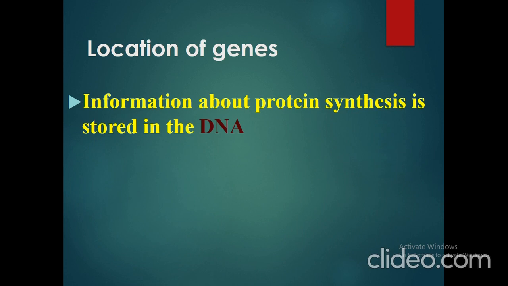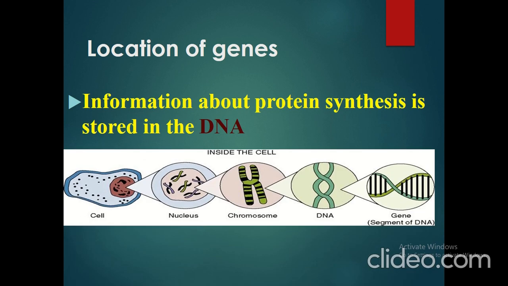Now, location of the genes. So, information about protein synthesis is stored in DNA. This sentence is very, very important again. Let's see this diagram. Each and every living organism is made up of cell, and each living cell consists of nucleus, and nucleus consists of chromosome. And when we look at the chromosome in more detail, the chromosome is made up of DNA and the small piece of DNA is called a gene.